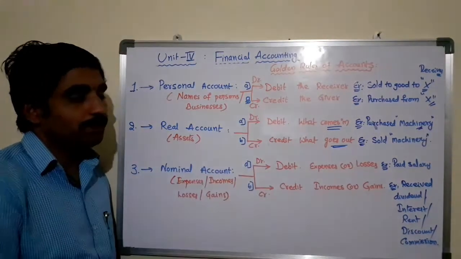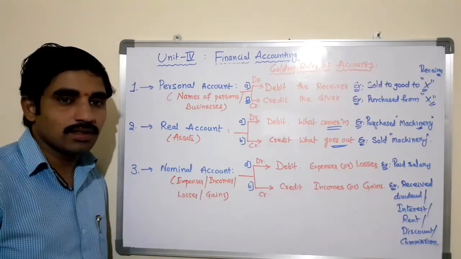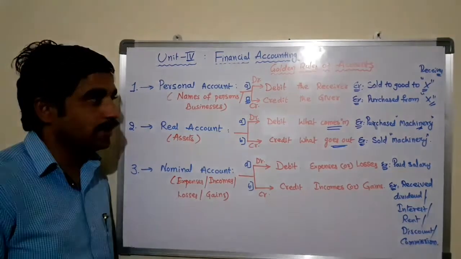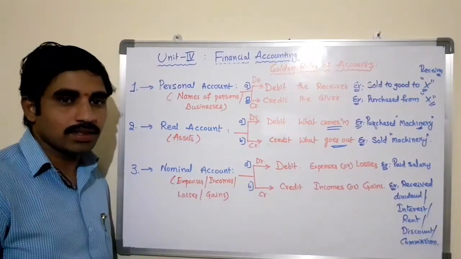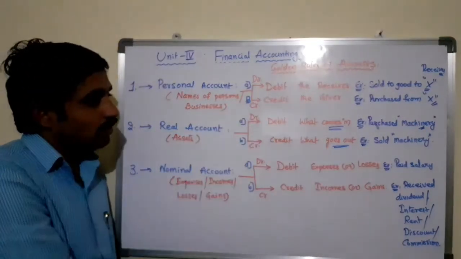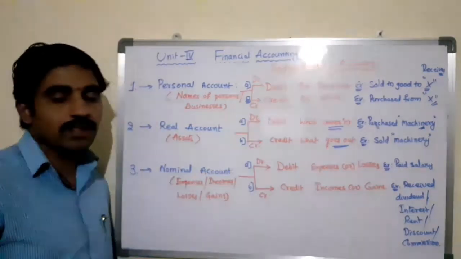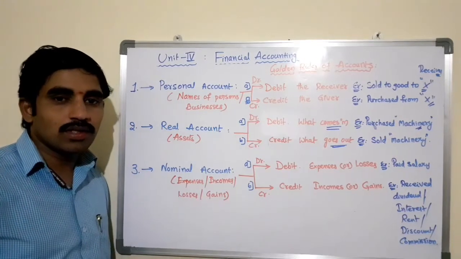Accordingly, we need to apply the rule of account in order to divide into the debit or the credit based on the transactions. So we need to apply these three types of accounts and rules of accounts at the time of preparing the journal entries.